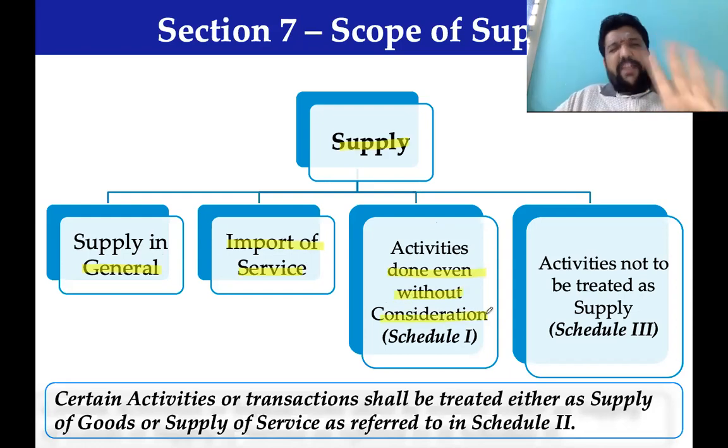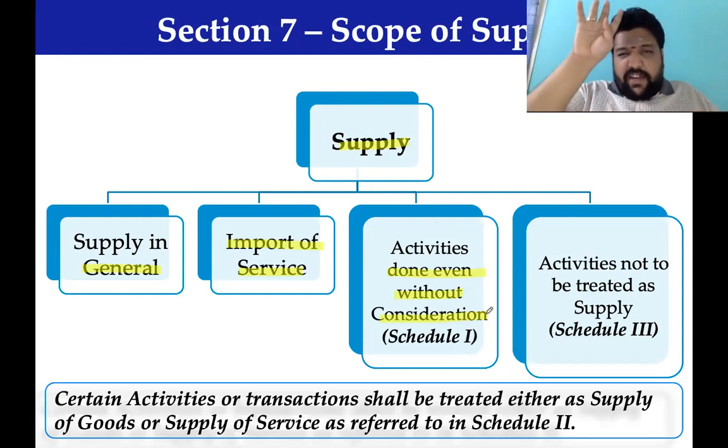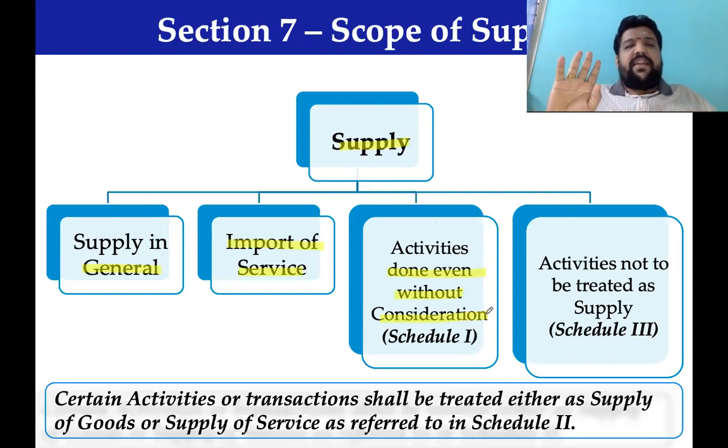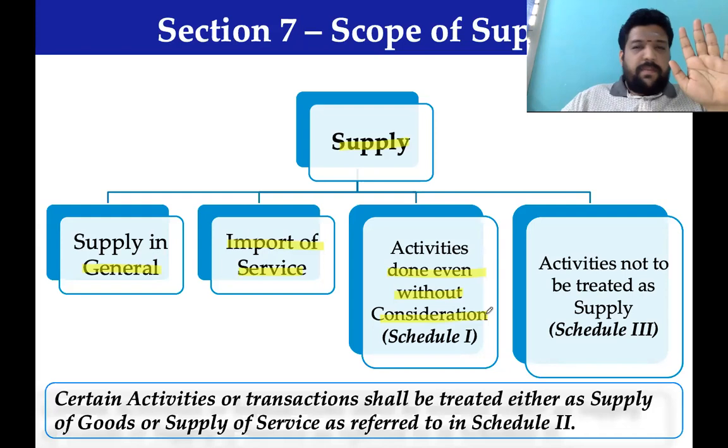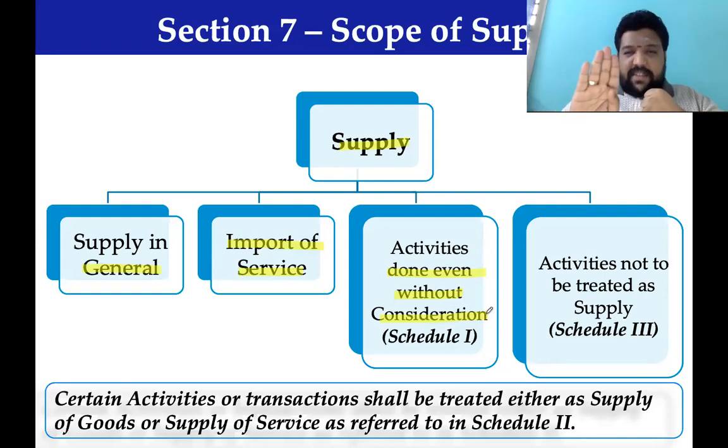Let me repeat, 4 activities alone done even without consideration would be treated as supply. Have a very clear understanding. For those 4 transactions alone, you will not bother about receipt of money. You will close your eyes and say supply, because the government has treated it as supply. So generally we have a term supply, and something not covered by the general definition will still be treated as supply because it is covered by Schedule 1.